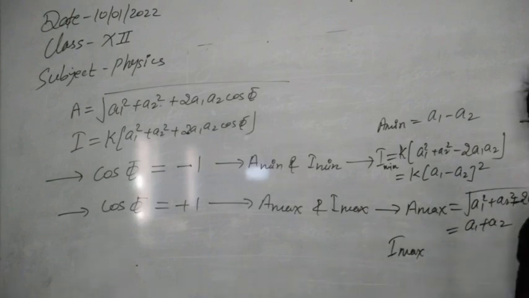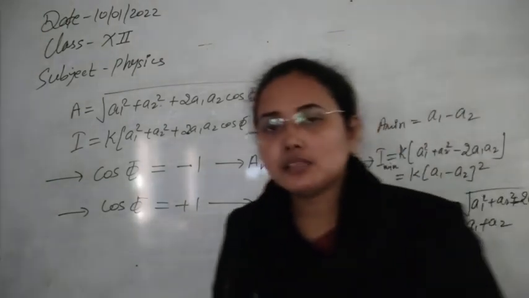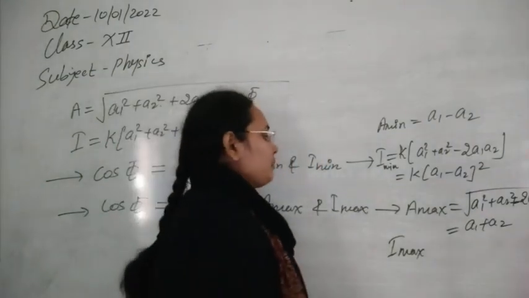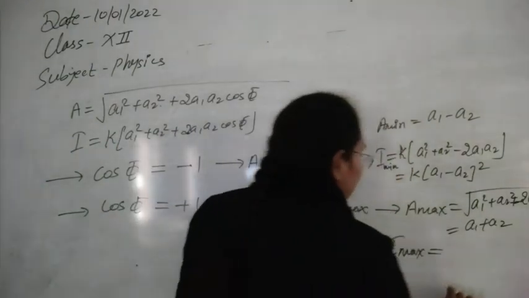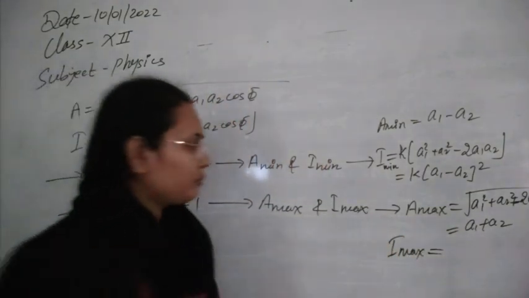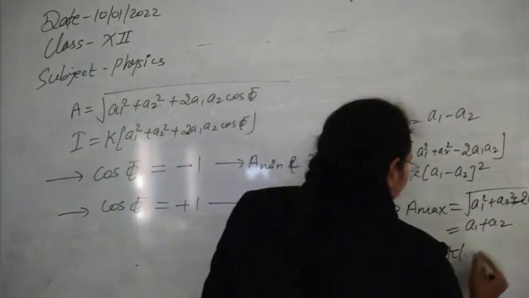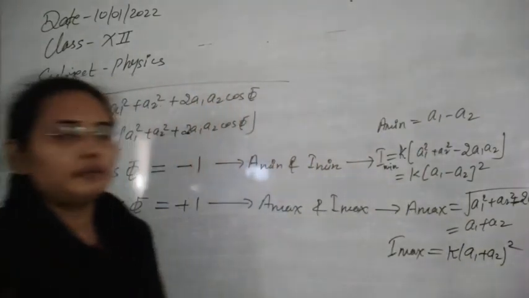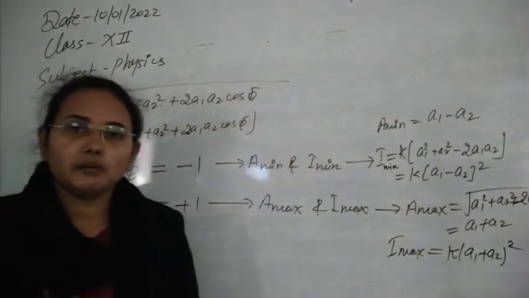So what is the maximum possible amplitude? Simple, the sum of the amplitudes of the two individual waves. That is the maximum possible amplitude. What is I maximum now? This is obviously K A square by the formula. So we can write this is K times A1 plus A2 whole square. This is I maximum. So maximum to minimum you have got.